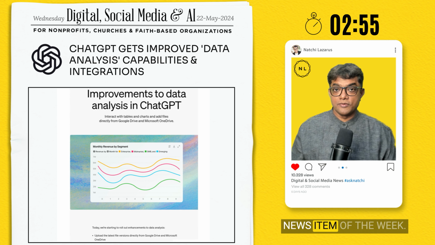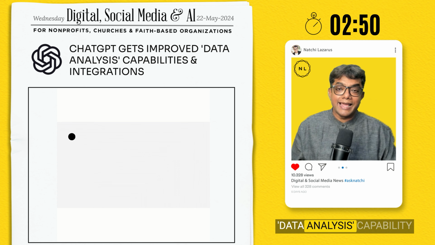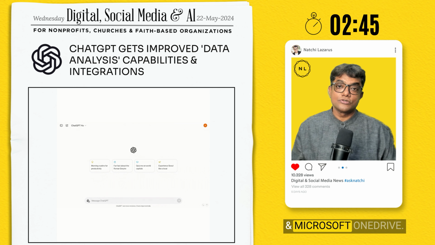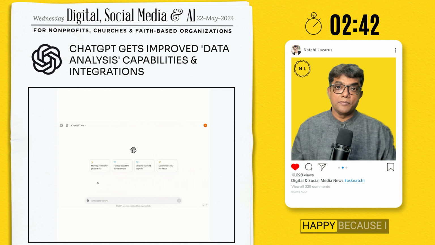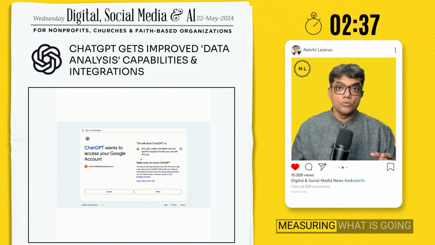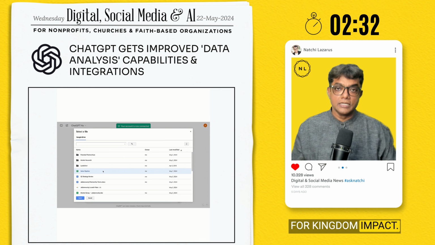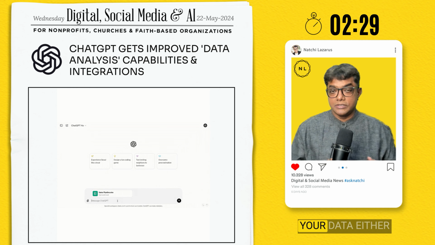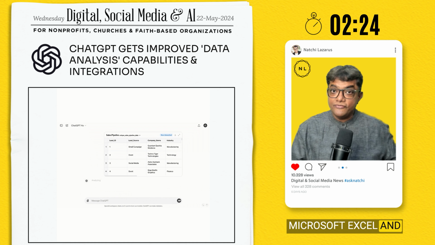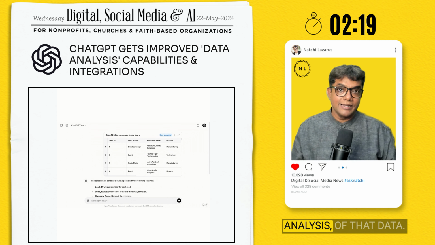This is my favorite news item of the week. OpenAI says that ChatGPT now has new data analysis capability and direct integration with Google Drive and Microsoft OneDrive. This makes my heart happy because I love dashboards, metrics, analysis. I believe tracking and measuring what is going on with your data is absolutely crucial for kingdom impact. With this new capability, you can bring in your data either via Google Sheet or Microsoft Excel and feed it into ChatGPT, and ChatGPT will be able to give you detailed analysis of that data.